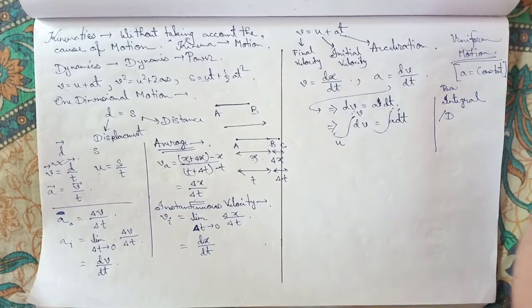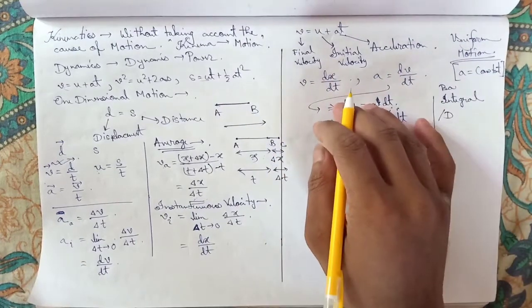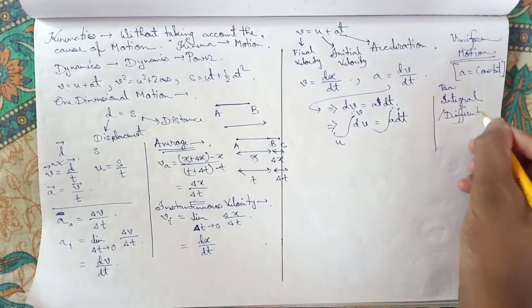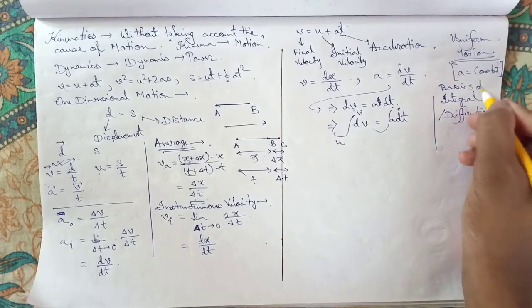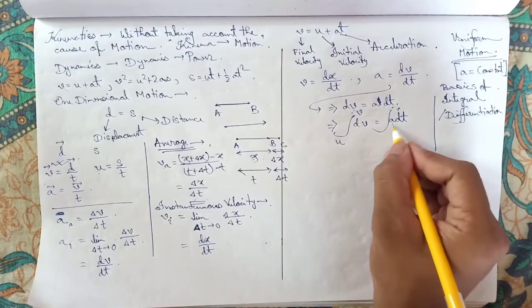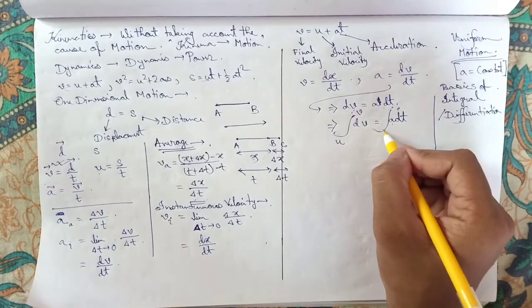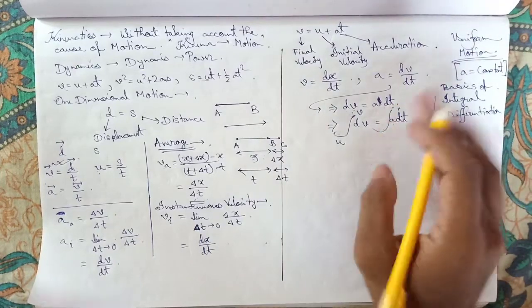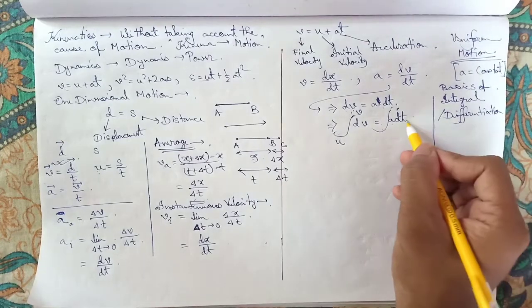I need the suitable concept for the application purpose on the physics. Okay, differentiation. So as acceleration is constant, first we have to put the limit. Now a is constant, a is not varying, so the integral will not consist of a, but dt is varying. So how is dt varying?